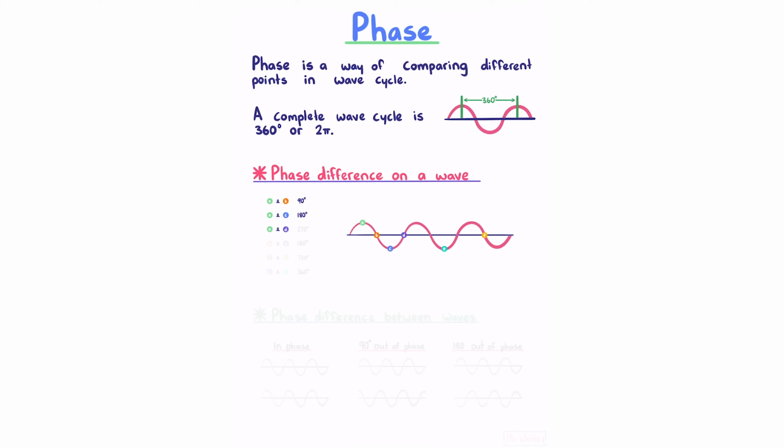A and D 3/4, so 270. B and D is half, so 180. B and F is 2 full waves, so 720. And C and E is 1 complete wave, or 360.